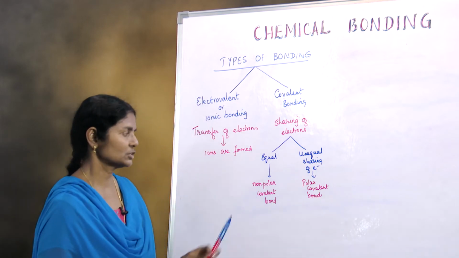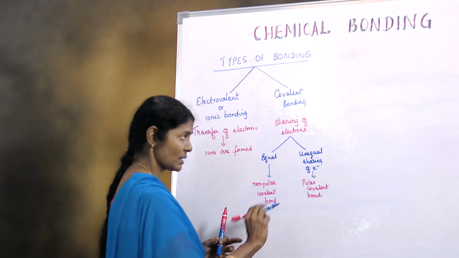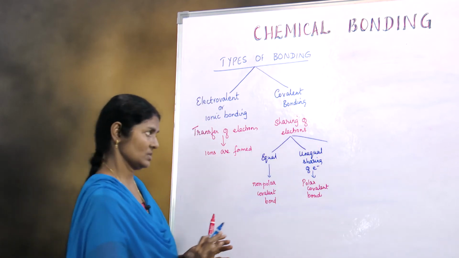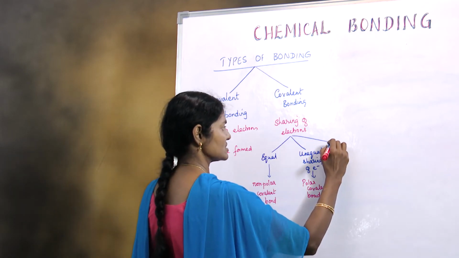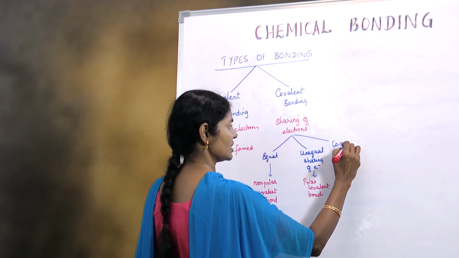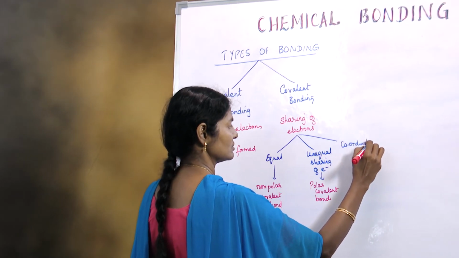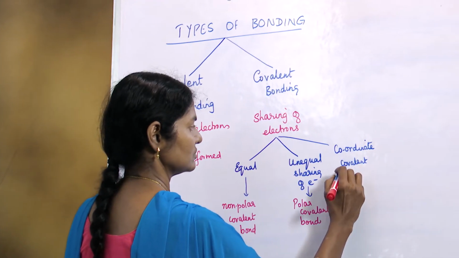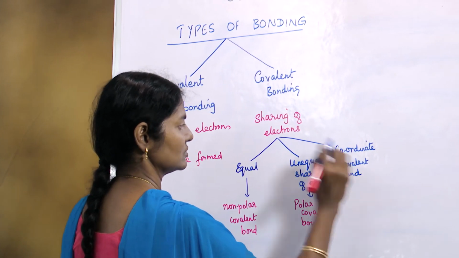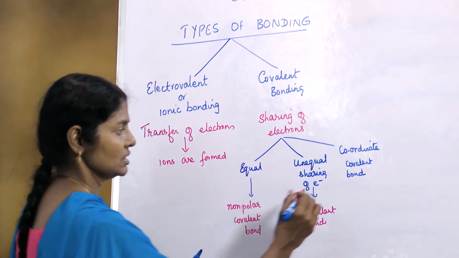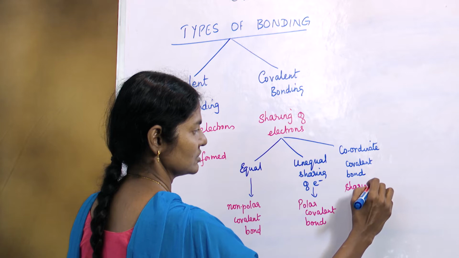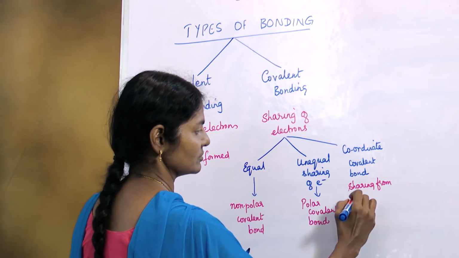Okay, so these are the two types. Yet there is one more type where the sharing comes from one side only. Okay, then it is called a coordinate covalent bond. Here, the sharing is from one side only, or from one element only.